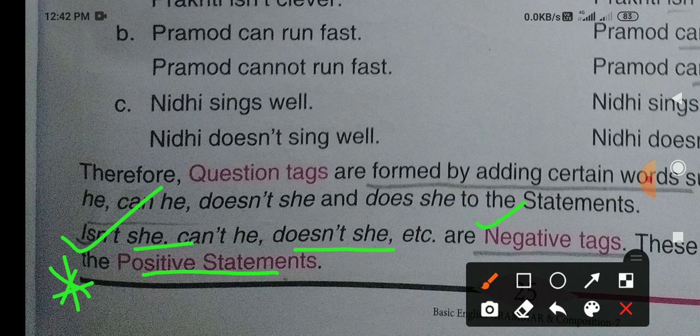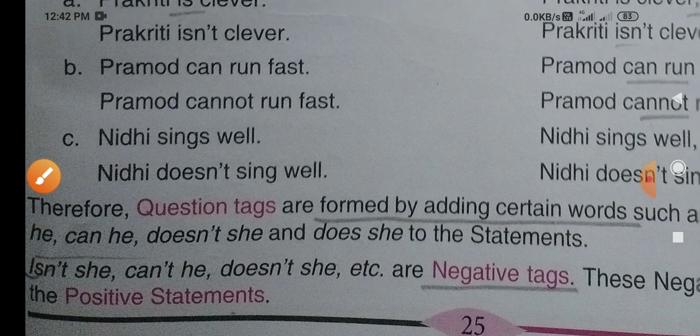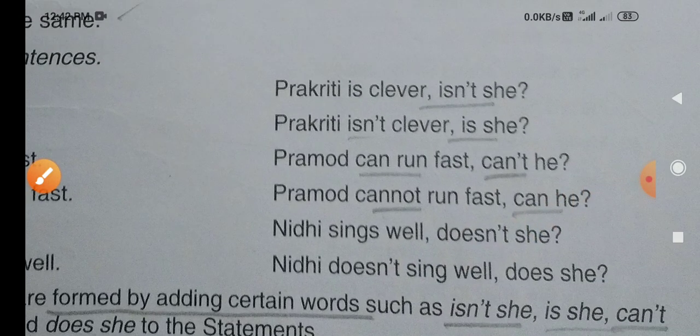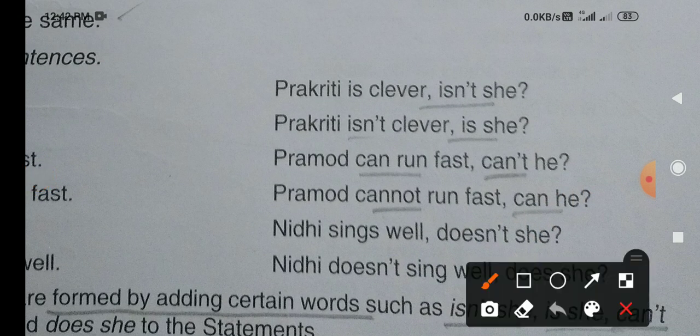So the negative tags are added to the positive statement. If you are speaking a positive statement, then you must add a negative tag. Look here: Prakriti is clever. It's a positive statement and you are adding a negative tag here, is not she. And you see, this is a negative sentence: Prakriti is not clever. The statement is negative, but there you are adding a positive tag.